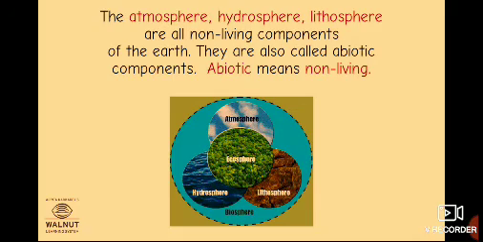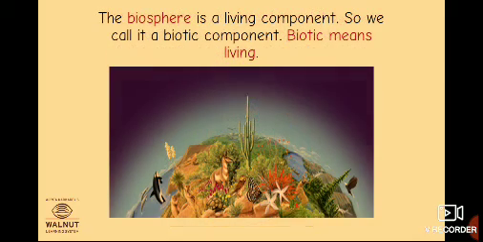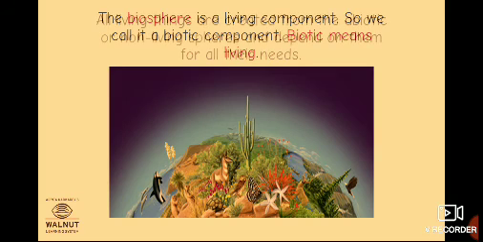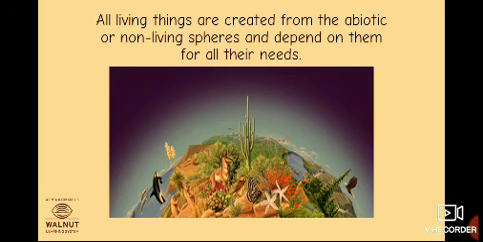Abiotic means non-living. The biosphere is a living component, so we call it a biotic component. Biotic means living. All living things are created from the abiotic or non-living spheres and depend on them for all their needs.